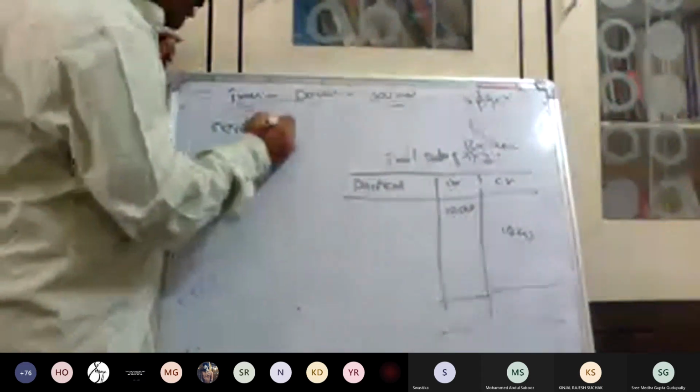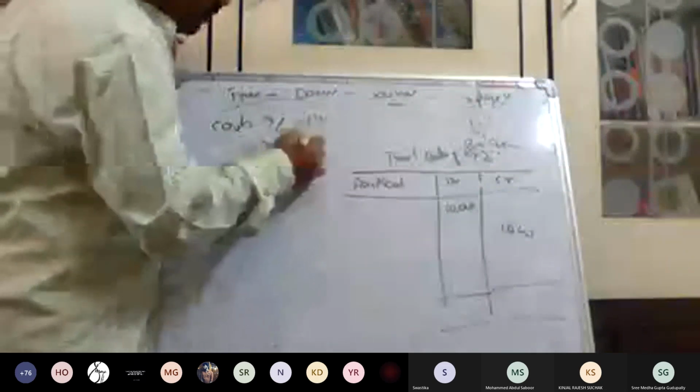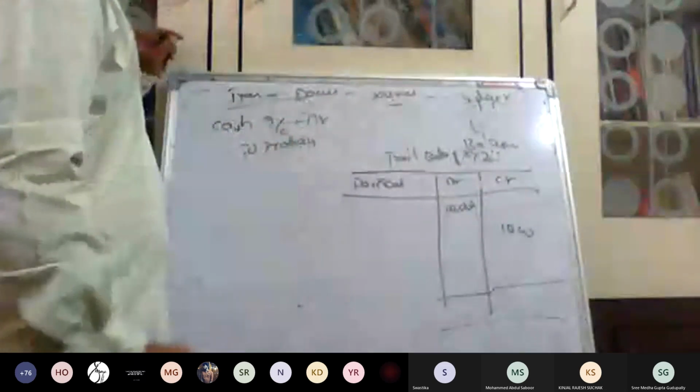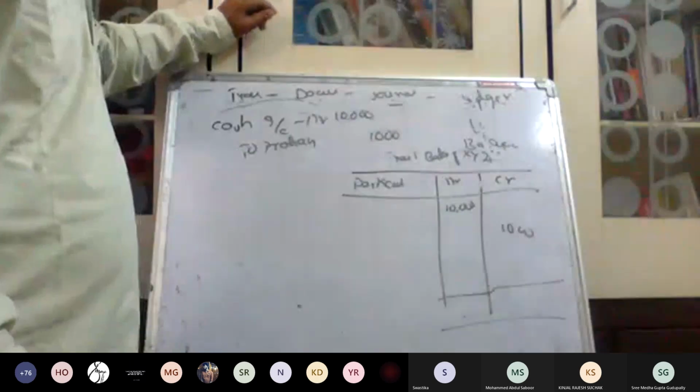Just now, what is that? Cash received from Mohan, 10,000, I told you. Actually, cash account debit to Mohan, correct? This is correct. But here cash I received 10,000, and by mistake I wrote here 9,900. Or by mistake 1,000, I forgot to put one more zero.